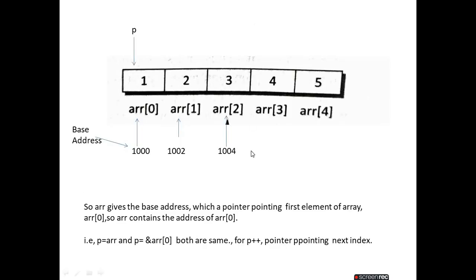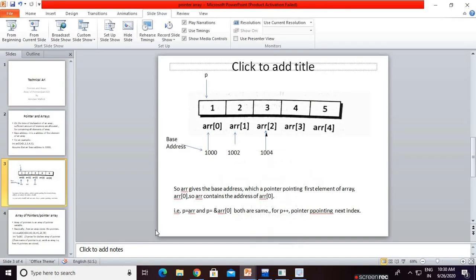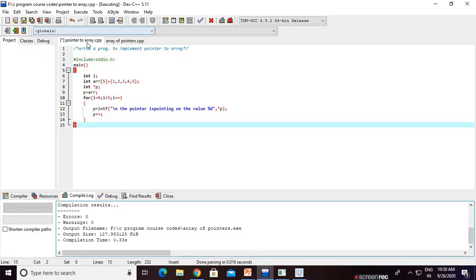I will show you an example. Go to Dev C++. This is pointer to array. For example, we take a header file in the main function. We take an integer variable i. We take an array arr[5] of integer type, with elements 1, 2, 3, 4, 5. We take an integer pointer, int *p. Now we store p equals arr, which is the same as p equals &arr[0].